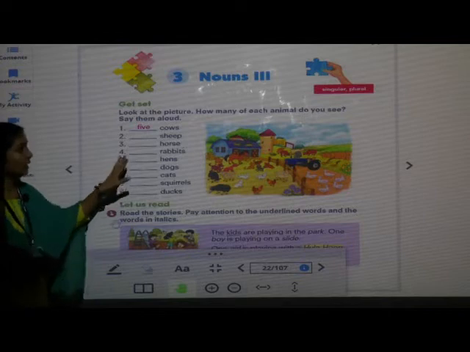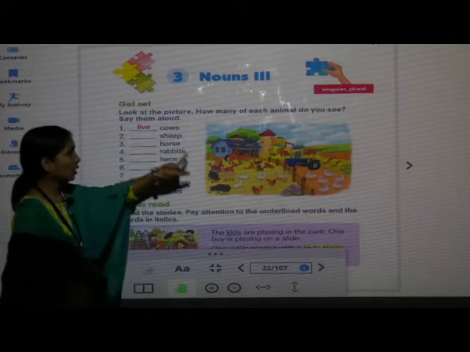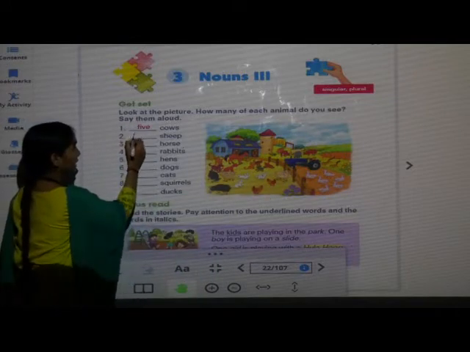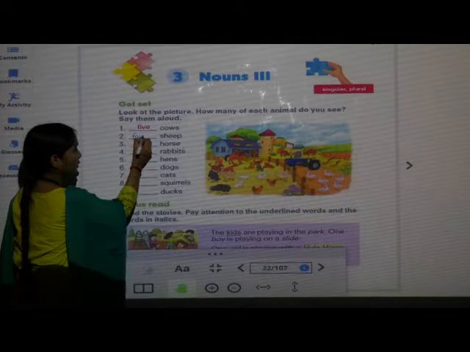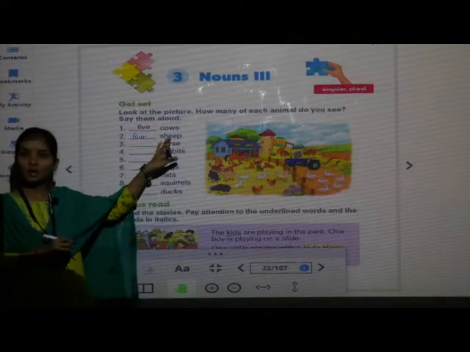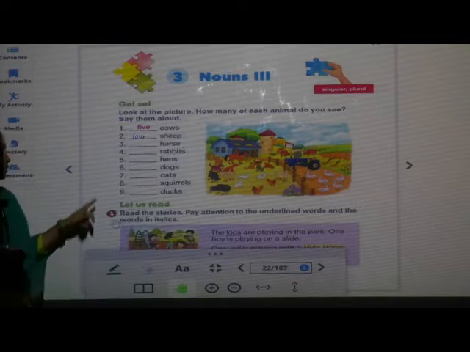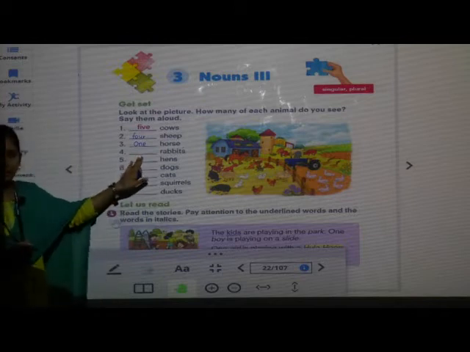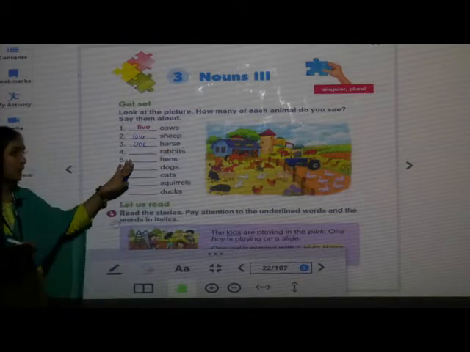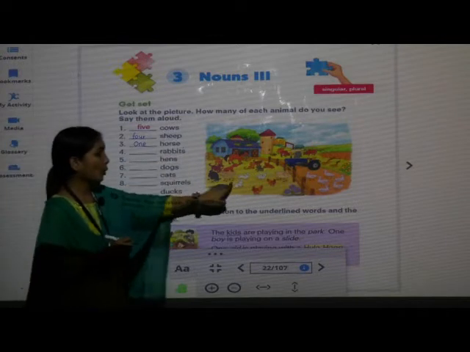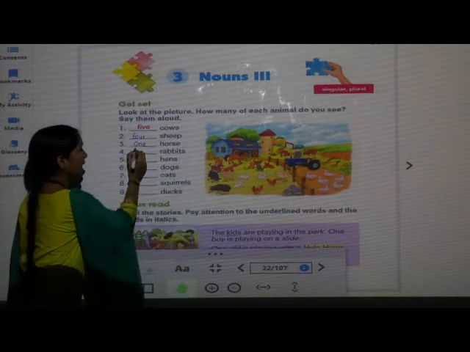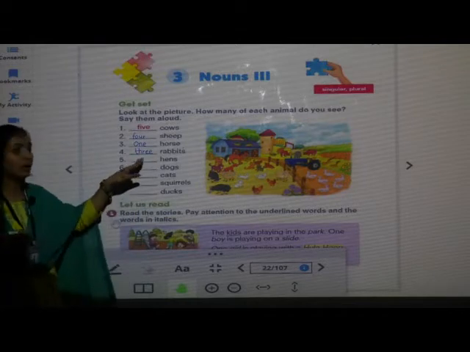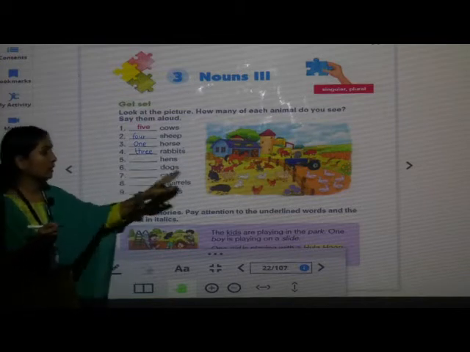Now we will write here. Sheep. 1, 2, 3, 4. 4 sheep. F-O-U-R. 4 sheep. Okay. Next, horse. 1 horse. O-N-E, 1 horse. Next, rabbits. 1, 2, 3. 3 rabbits. THREE. 3 rabbits. Next, hens.